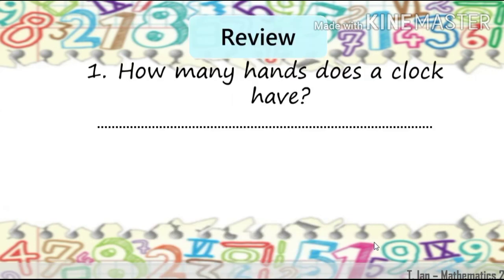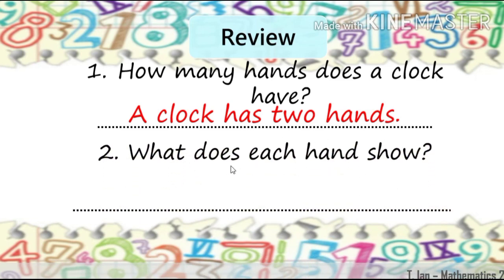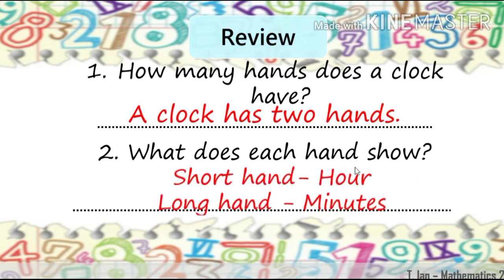But first, we are going to have some review. Okay, how many hands does the clock have? Again, how many hands does a clock have? So our answer is, a clock has 2 hands. Next, number 2. What does each hand show? Our answer is, short hand shows hour and long hand shows minute.